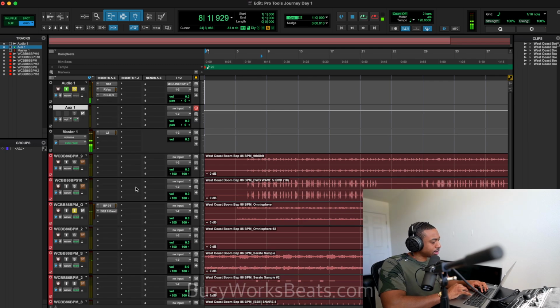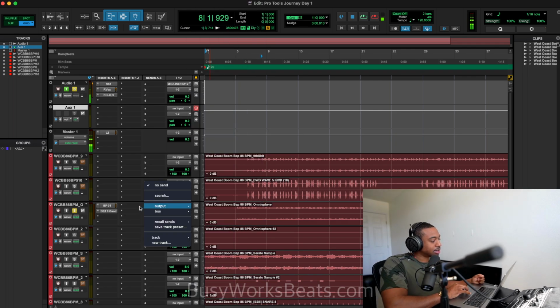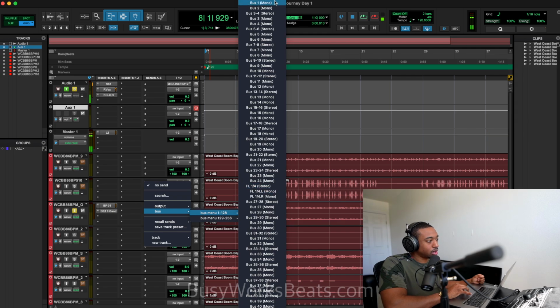So on this track, it's a little difficult to understand the concept, so I equate it to kids going to school. So the tracks are the kids. The bus is like the bus that takes the kids to school, and then the school is the destination track that you want to be on. So for example, I want to send the bass on bus number 1 that's going to school. So we're going to click here under where it says sends A to E, because we're sending a duplicate in this case. We're sending our kid off. So let's send this to bus number 1.